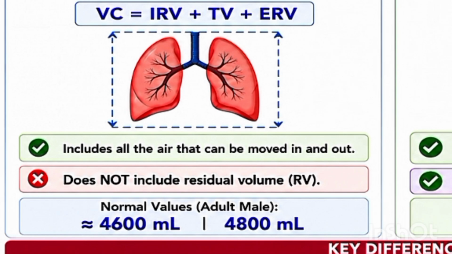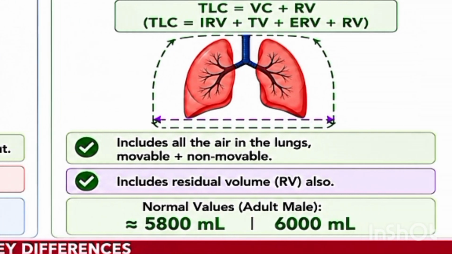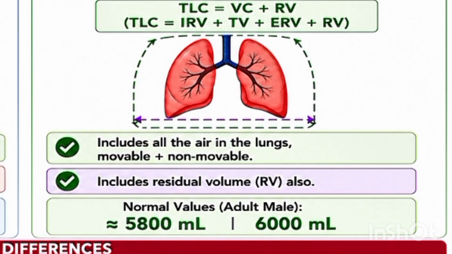The formula of vital capacity is inspiratory reserve volume plus tidal volume plus expiratory reserve volume. While the formula of total lung capacity is inspiratory reserve volume plus tidal volume plus expiratory reserve volume plus residual volume. We know that inspiratory reserve volume plus tidal volume plus expiratory reserve volume is known as vital capacity. Therefore, we can write it as vital capacity plus residual volume.